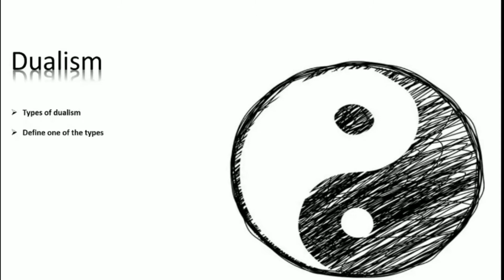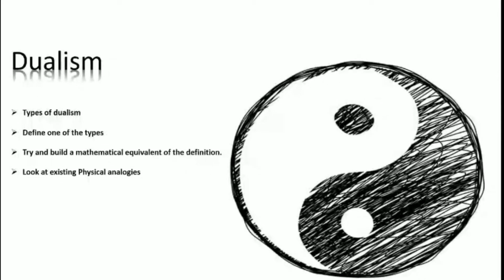Then I will try and build a mathematical equivalent of that definition. I know that such an equivalence would be vague, but we will still go ahead with it for now, as it may help us draw parallels with physics later on. Lastly, we will discuss a phenomenon in physics which is in line with our definition of dualism 1.